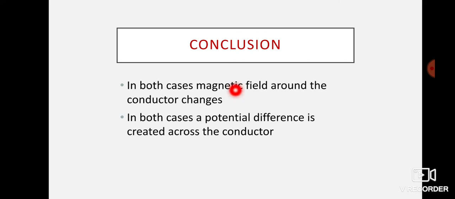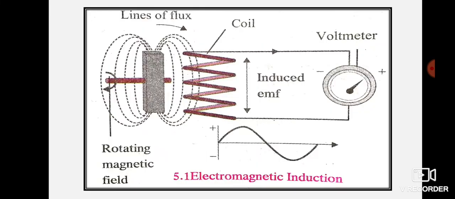So, what is important here is that the magnetic field changes. And in both the cases, what happened? The potential difference is created. So, when a potential difference is created, then we can say it can generate electricity. This electric power generation, we can see with the help of another diagram over here. Okay, now this method of inducing current is known as electromagnetic induction.